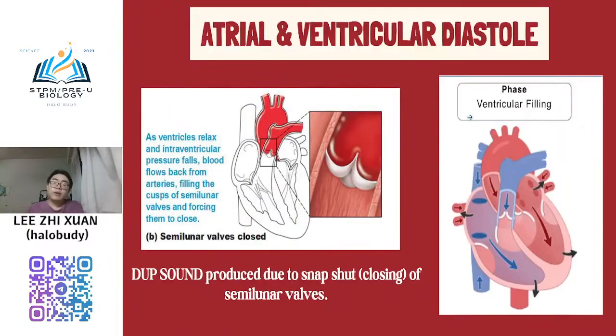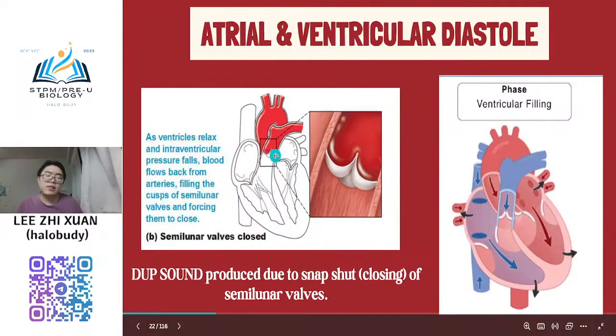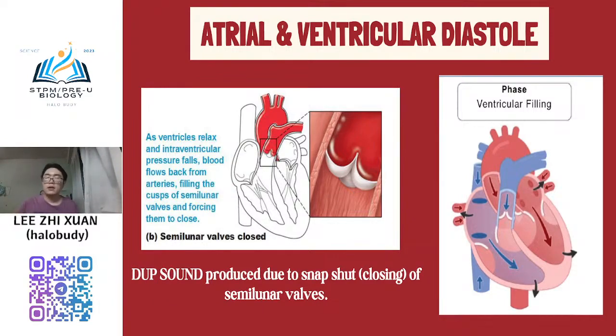Next, I will explain the last phase, which is about atrial and ventricular diastole. So this is the phase where all the chambers are relaxed, totally relaxed. The key point is that the semilunar valve is closed now. So when the semilunar valve is closed, it will produce another sound we call the dup sound. DUP, dup sound. The second sound that will be produced.